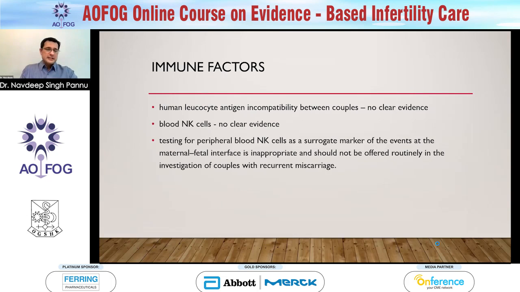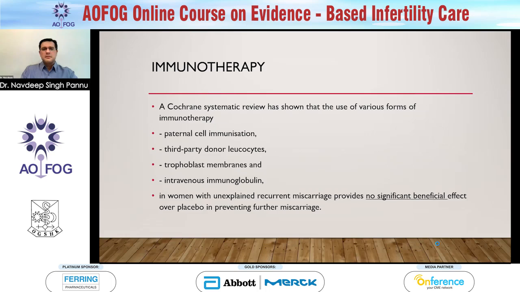The next will be immune factors. HLA incompatibility, no clear evidence. Blood natural killer cells, no clear evidence. So certain clinicians do test the peripheral blood natural killer cells, and they feel that it's a surrogate marker for events that occur in the womb. Unfortunately, evidence showing this correlation is not very strong. From a Cochrane systematic review, they have checked various types of treatment: paternal cell immunization, third-party donor leukocytes, trophoblast membranes, and even immunoglobulins.